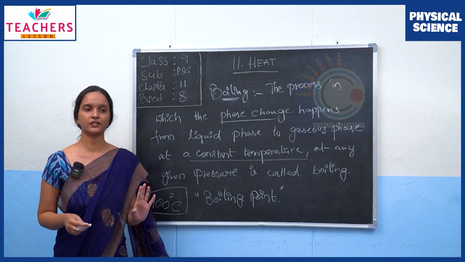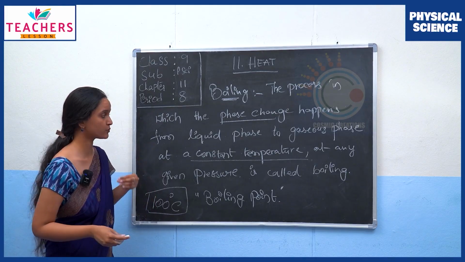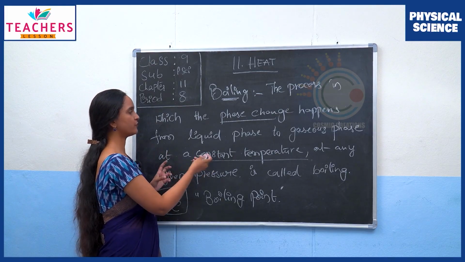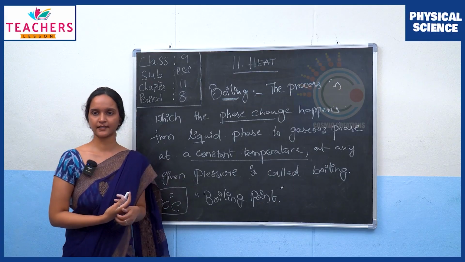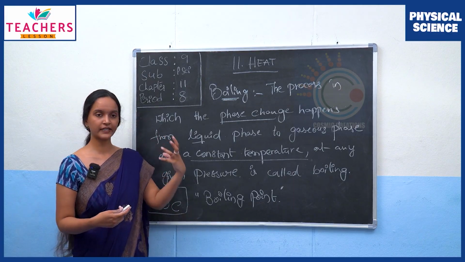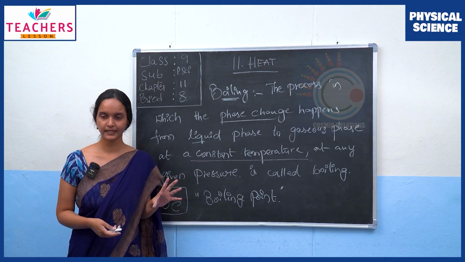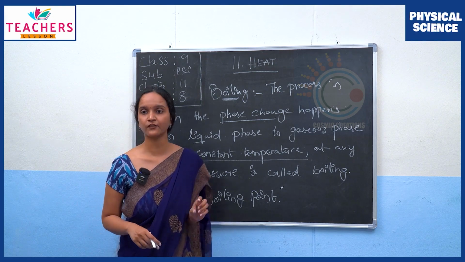This heat energy is not used to increase the temperature, but is used to change the phase from liquid to gas. So that is how this additional amount of heat is being utilized. So this heat is called the latent heat of vaporization.